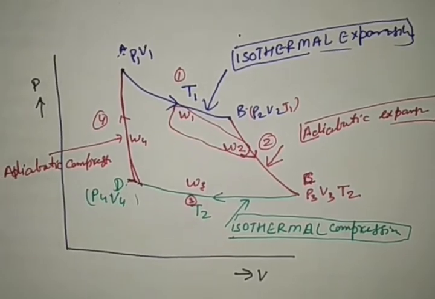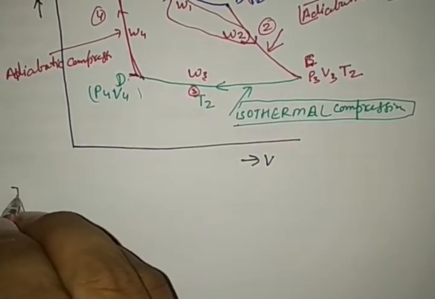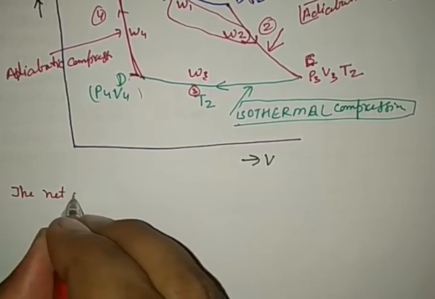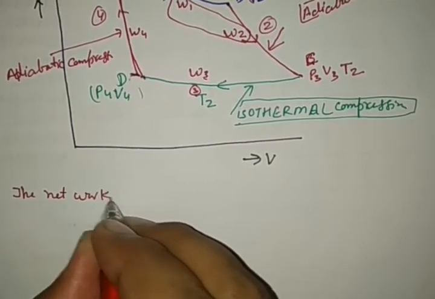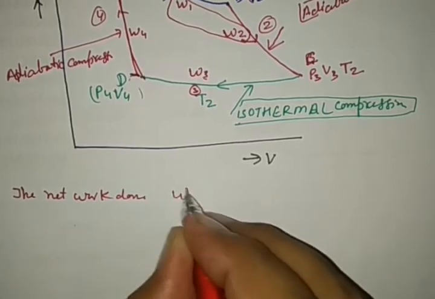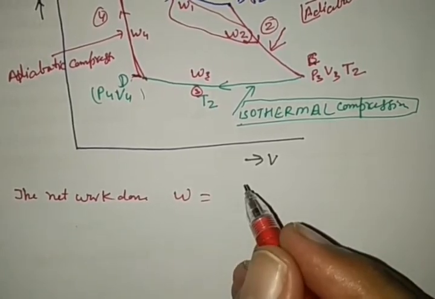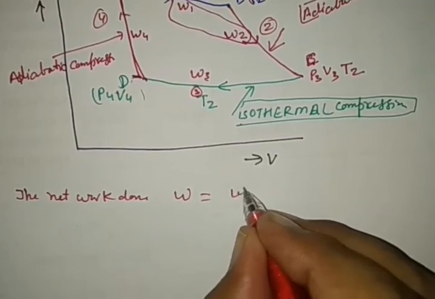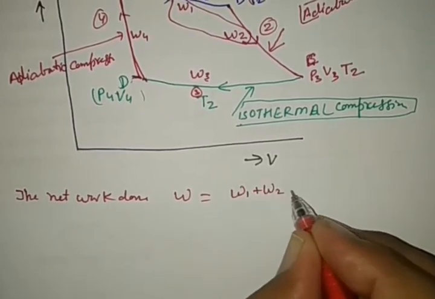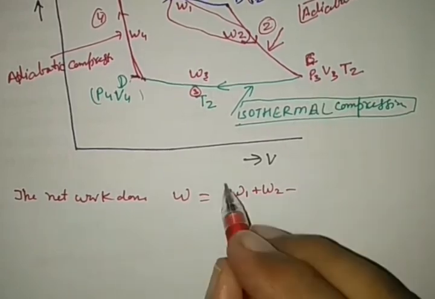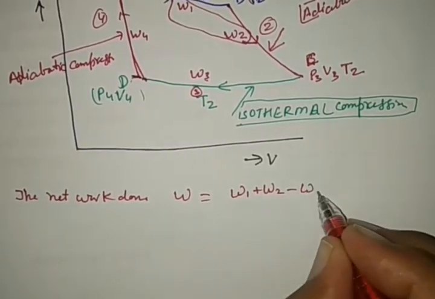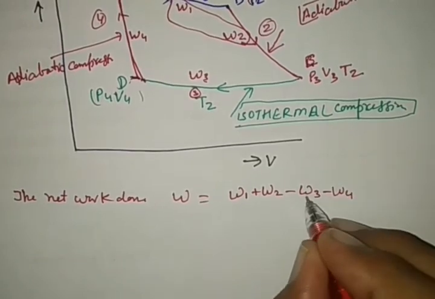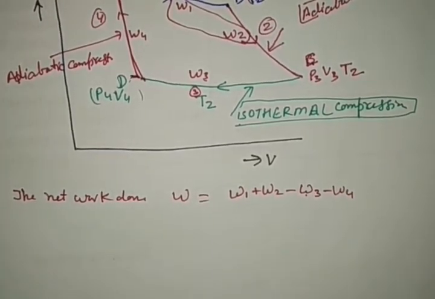So net work done, W. Since we know that work is a scalar quantity, the net work done is the algebraic sum of all, that is W1 plus W2, minus W3 minus W4, because these two are work done on the system, and these two are work done by the system.